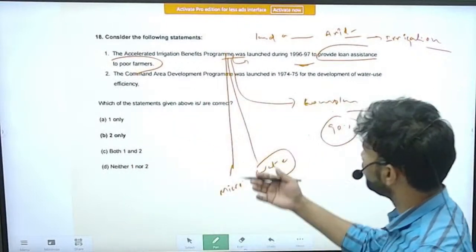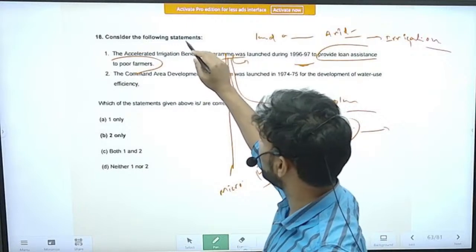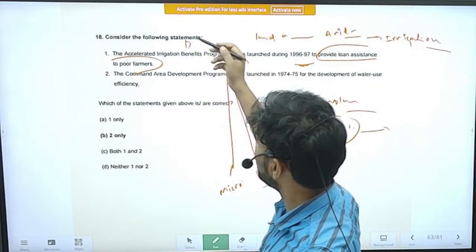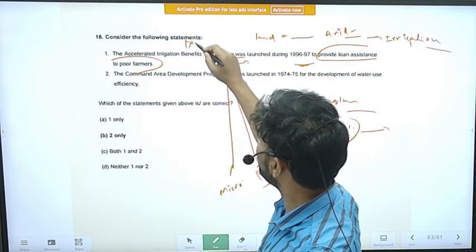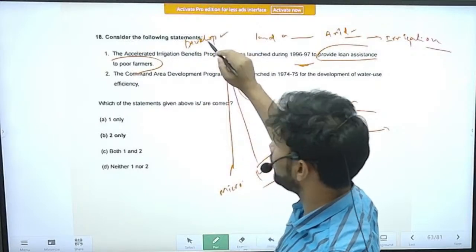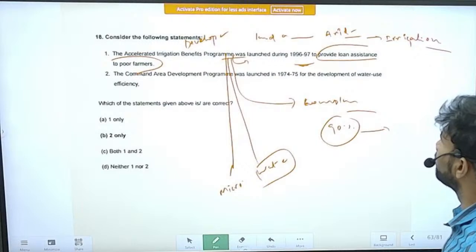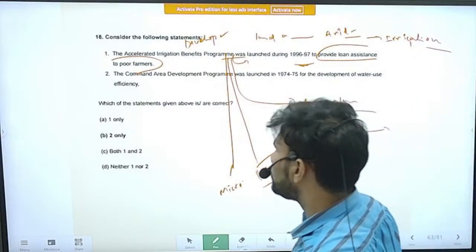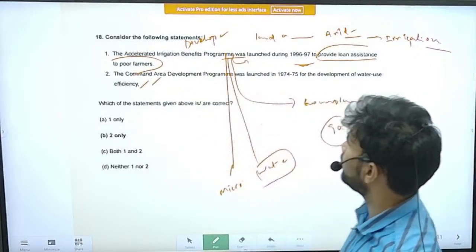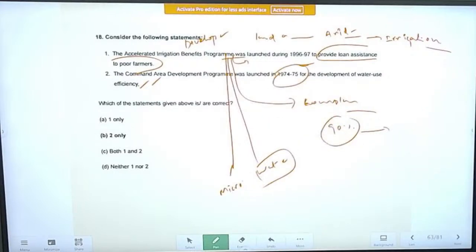Alternatively, it is also called the Accelerated Irrigation Development Program. Next, the Command Area Development Program was launched in 1974-75 for the development of water use efficiency. Yes, this is a correct statement. The program was launched in 1974-75 to improve water use efficiency.